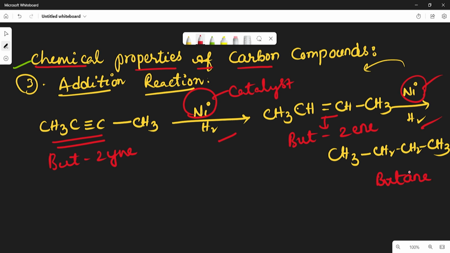Generally the unsaturated organic compounds that contain multiple bonds, whether double bond or triple bond, like alkenes and alkynes, undergo this addition reaction. So questions from this topic may be frequently asked. So which type of compounds may undergo addition reaction?